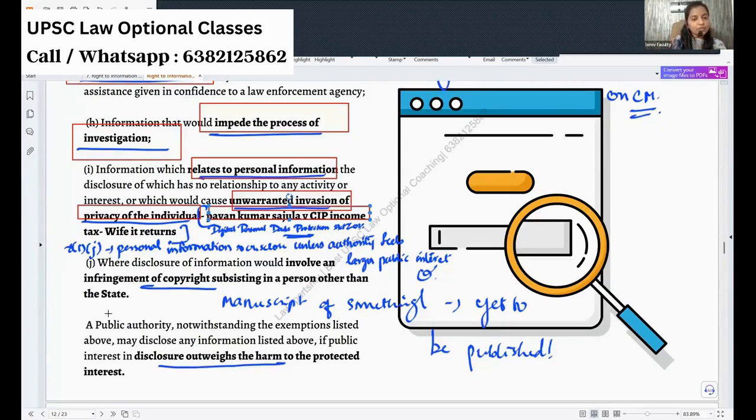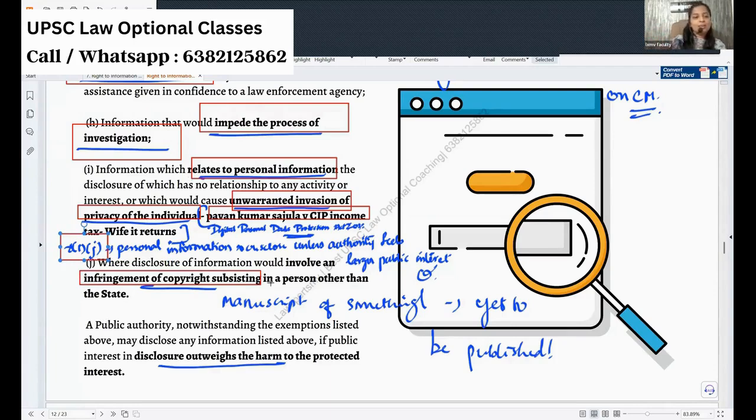And then we have clause J, which says that any infringement of copyright you cannot ask. Say, for example, they want a copy of the manuscript, the parent book of something like DD Basu's book. You have a published version, that's okay. But Basu is going to publish another law book. And before it is published, you are asking for the manuscript of the book. That cannot be done. Okay. And we have a new addition, 8 clause 1 clause J, which is the recent addition,